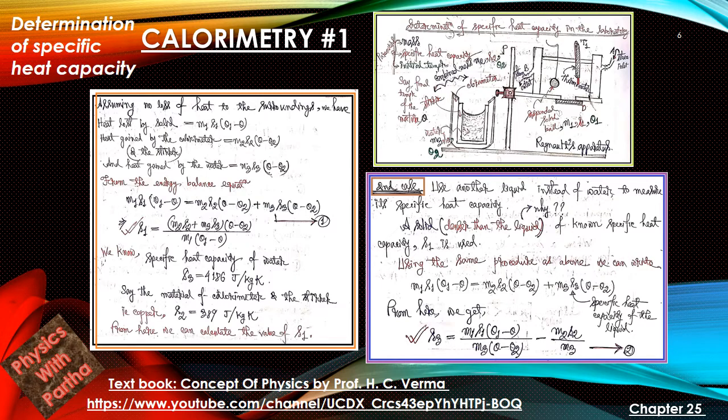Then, using the same procedure as above, we can write m1 s1 (theta 1 minus theta), the same equation. Then instead of measuring s1 as done in the previous case in equation 1, in equation 2 we are measuring s3, which is given by this equation. With the other terms given, we can easily calculate s3.